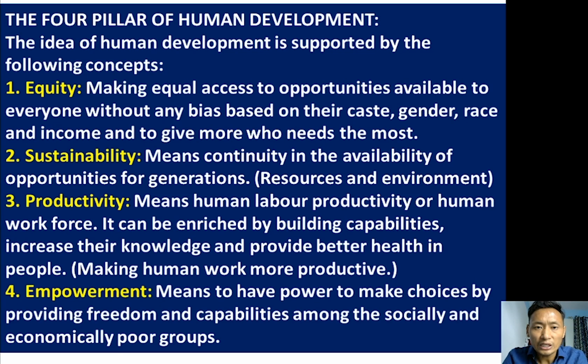So equity in terms of health, education, and resources, without bias on the basis of caste, gender, or race. If we give equal opportunity to everyone, we will get better human development in terms of health, education, and resources.